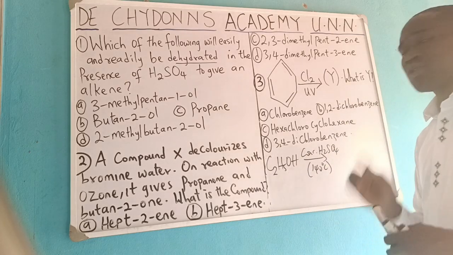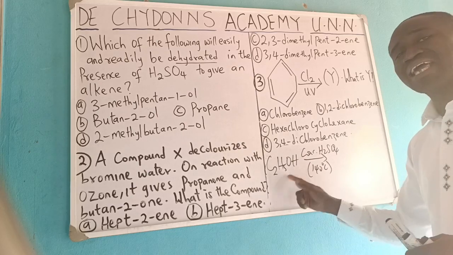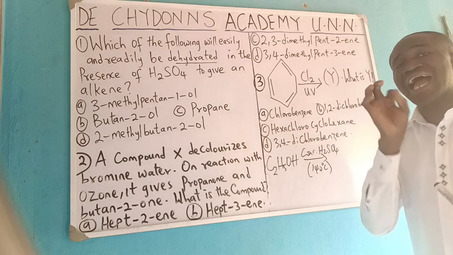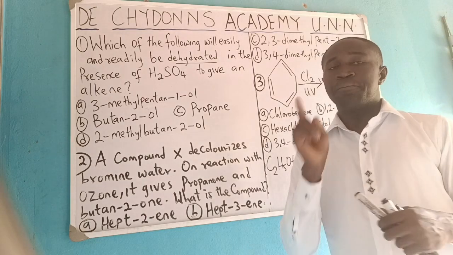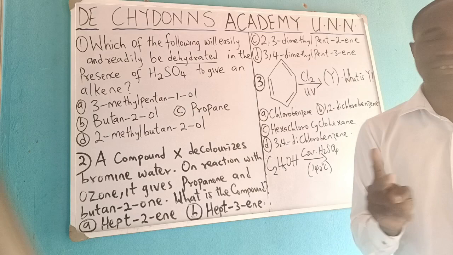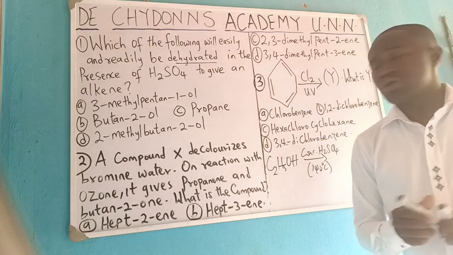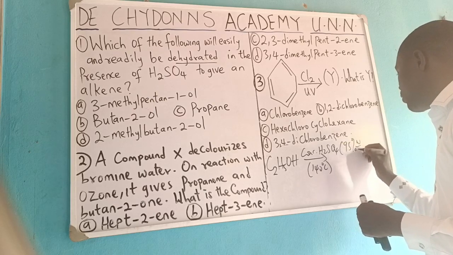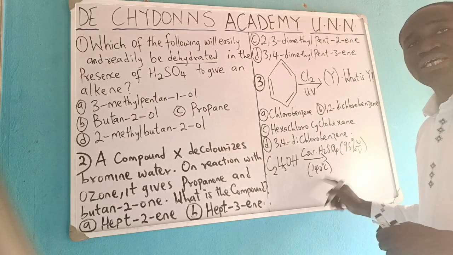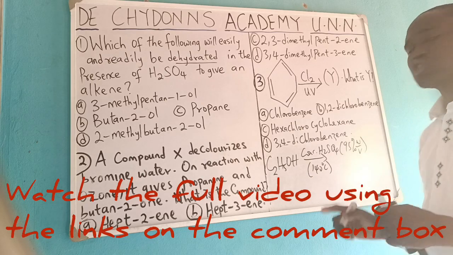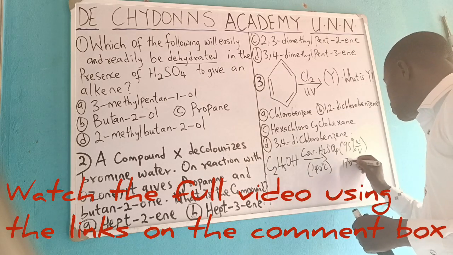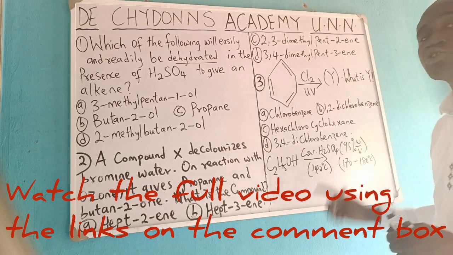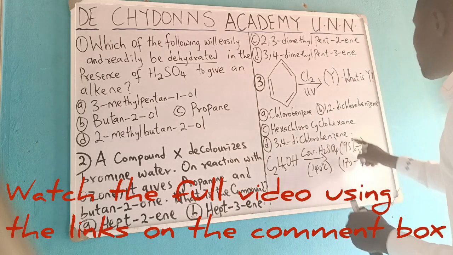When you talk about ethanol, first of all, you have ascertained the fact that ethanol is a primary alkanol. Now, if ethanol is to be dehydrated to alkene, please, 2 conditions must be met. Conc. H2SO4, that H2SO4 will be very much concentrated to about 95% weight per volume. Then the temperature will be about 170 to 180 degrees Celsius. That is the condition that can make it turn to alkene. If these 2 conditions